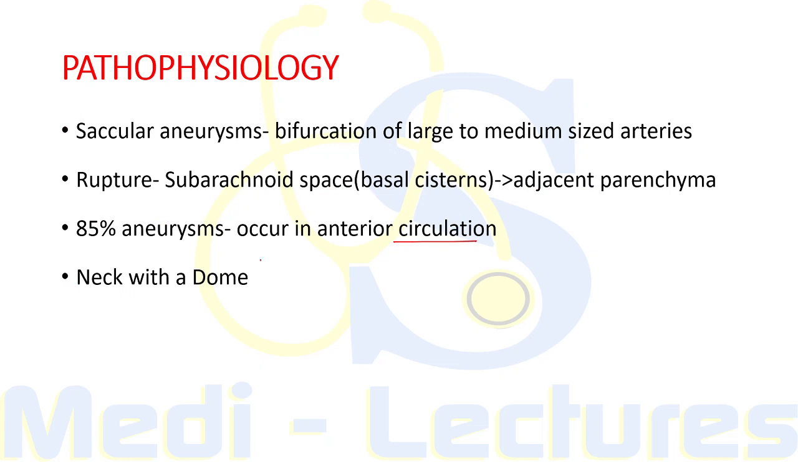A saccular aneurysm typically has a neck with a dome. So suppose this is a bifurcation of an intracranial artery. So this saccular aneurysm or berry aneurysm is having a neck and a dome. The length of the neck and the size of the dome vary greatly and are important factors in planning the neurosurgical treatment or the endovascular obliteration, whichever is possible.